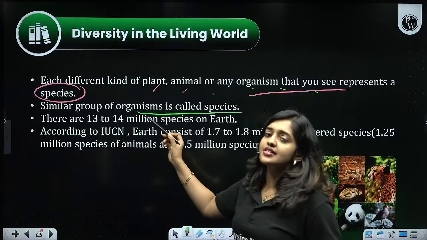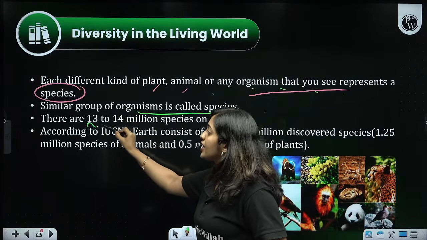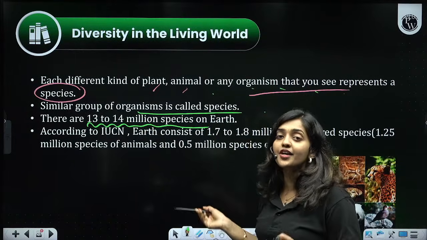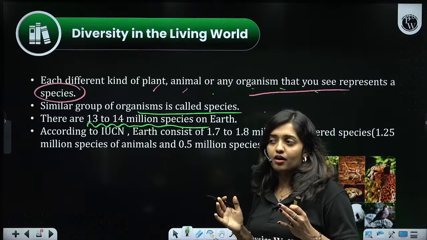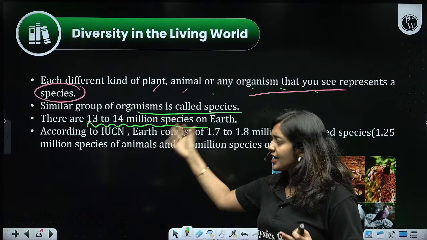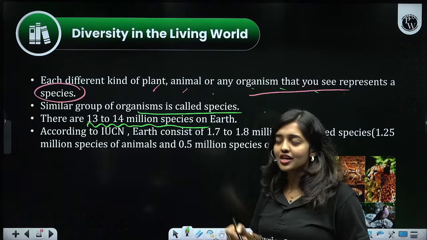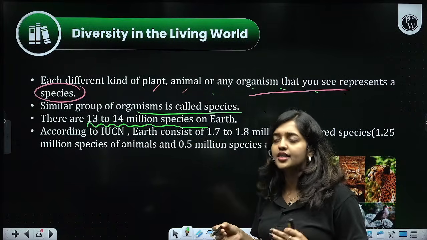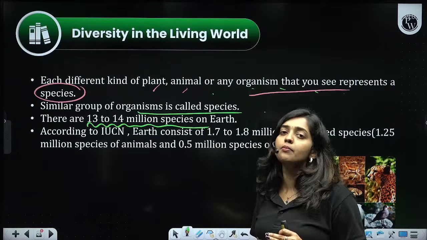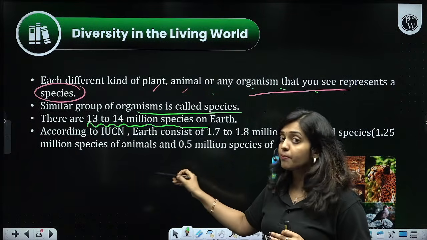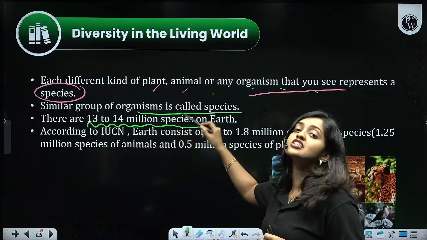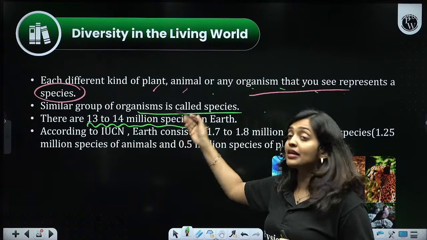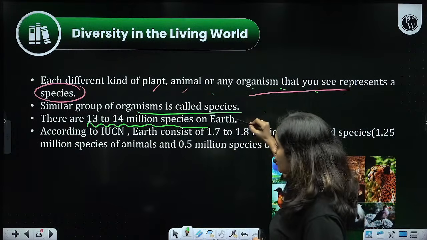Anyway, we are assuming that there will be almost 13 to 14 million species on this earth. It's a kind of assumption, the estimation which we believe. It's not perfect data, but according to the current available data, we are believing that there will be 13 to 14 million species. That is the sum total number of species on this earth.